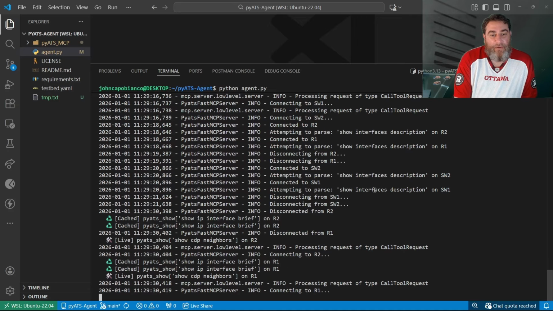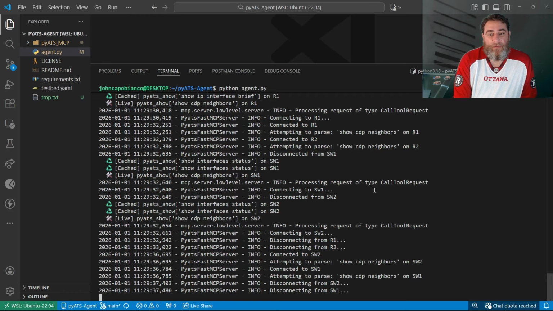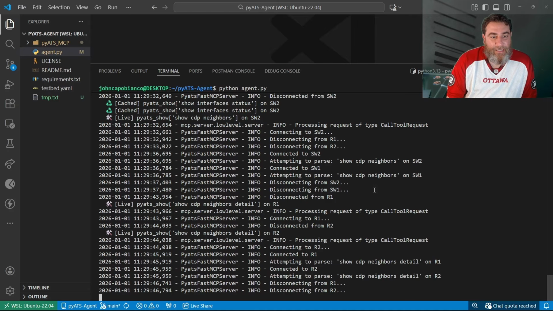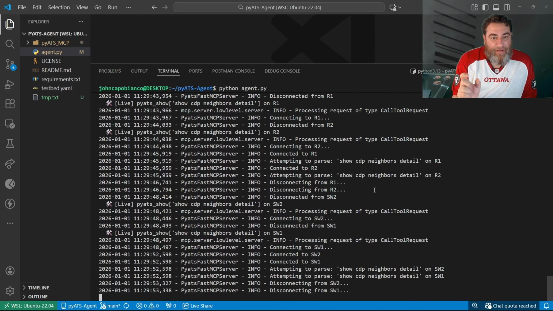So it's going to run show IP interface. There's CDP. So we are running CDP neighbors on these things. Everything's in parallel still, which is really nice. Now we're running details on neighbors. And the very next thing it should do is start to write its own tests based on the keys it found in the CDP commands.